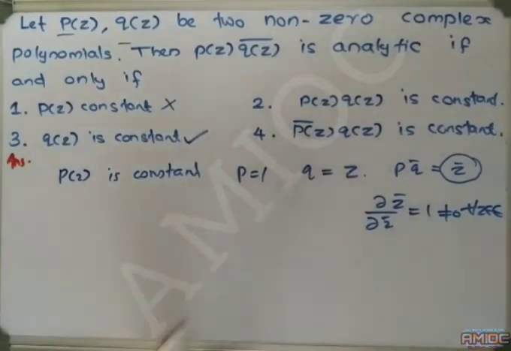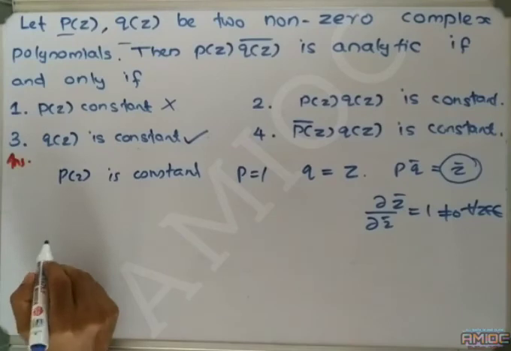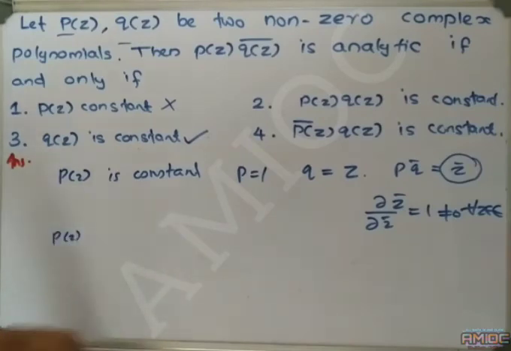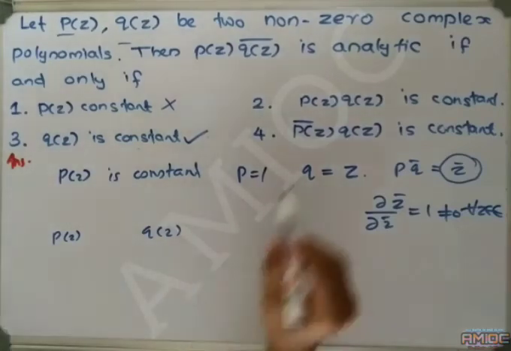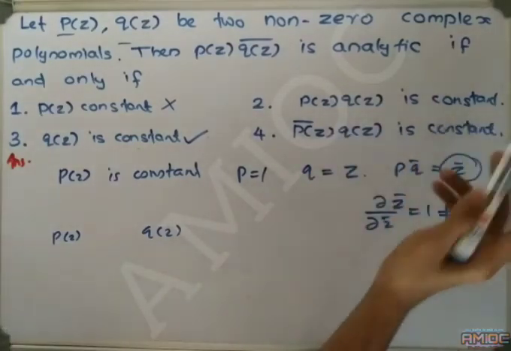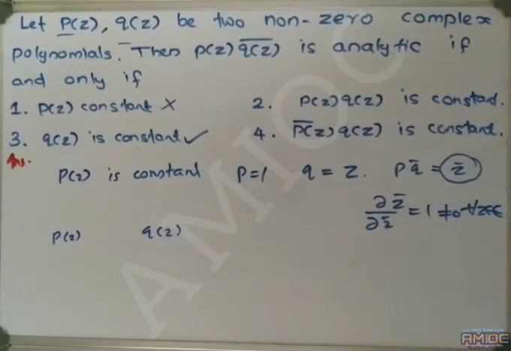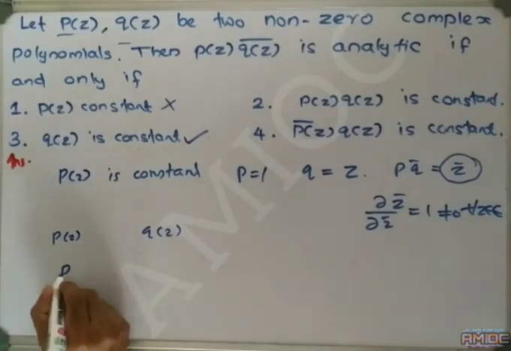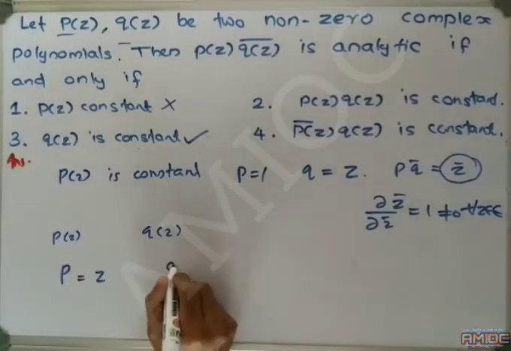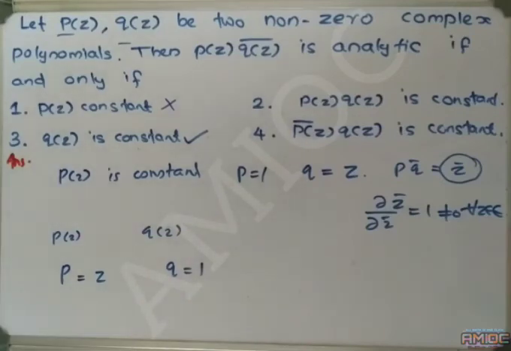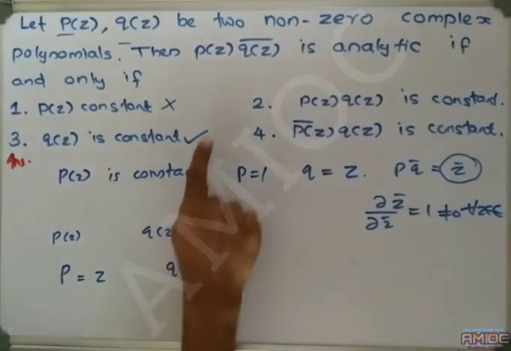Now we can look at the second option: P(z)·Q(z) is constant. If we choose P equal to z and Q equal to 1, then what about the direct implication?